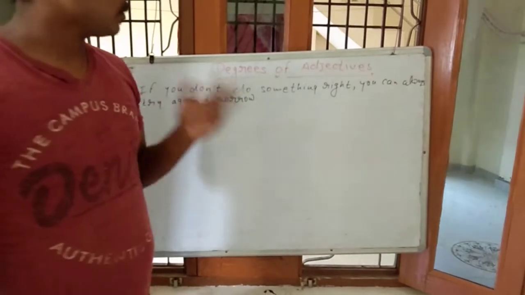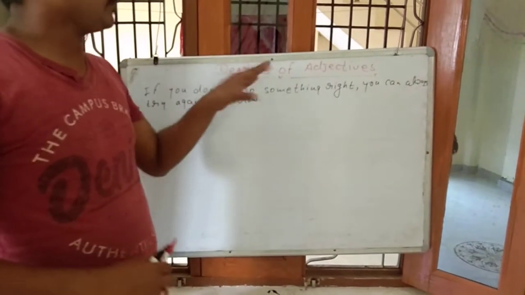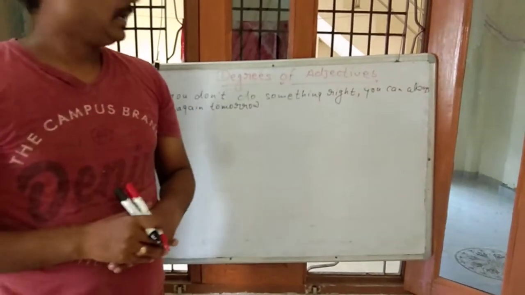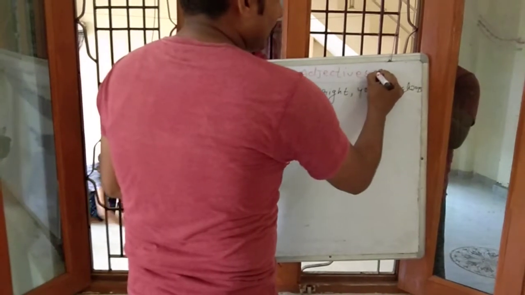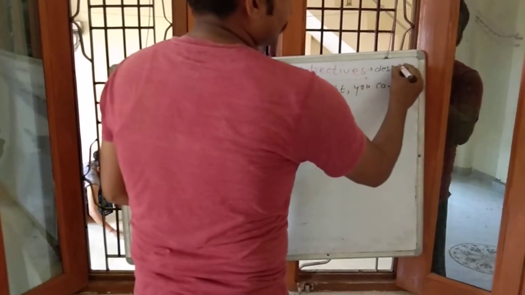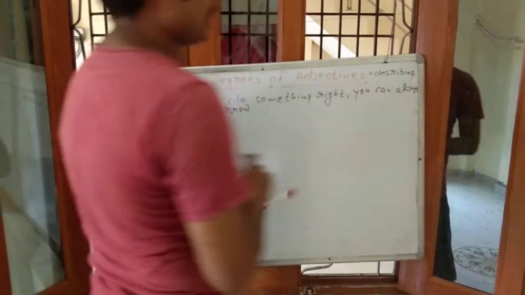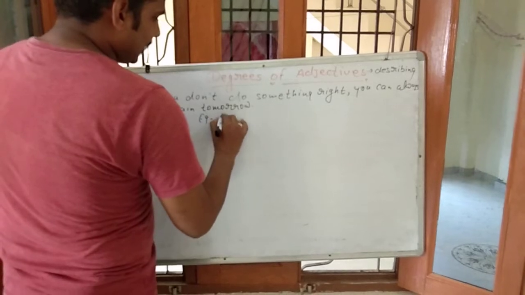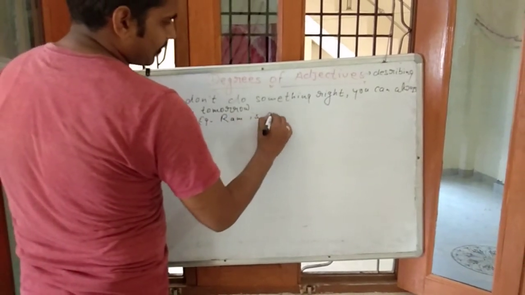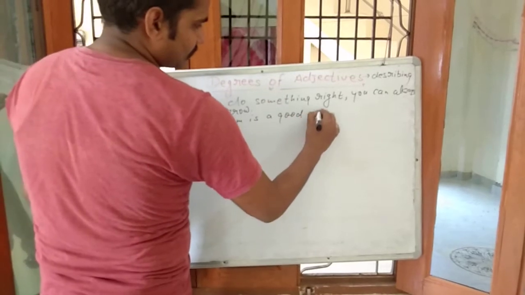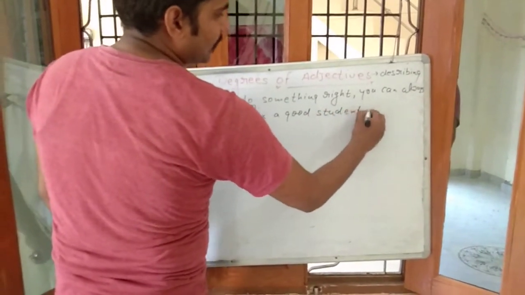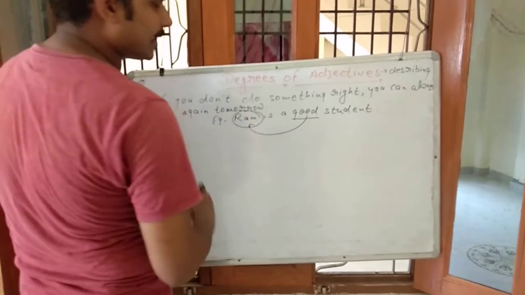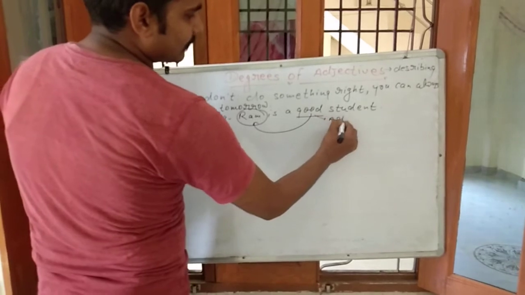Now we are coming to our topic. Our topic is degrees of adjectives. First we have to understand what an adjective is. Remember, adjectives are describing words. For example, if I write here, Ram is a good student, then good is describing the noun, that is Ram. So good is an adjective.